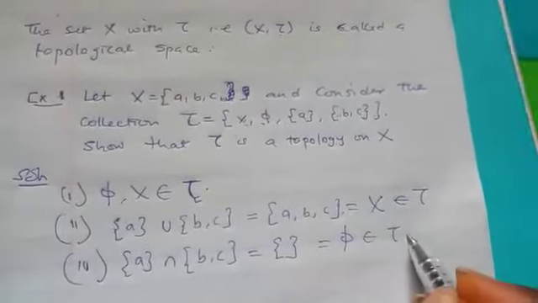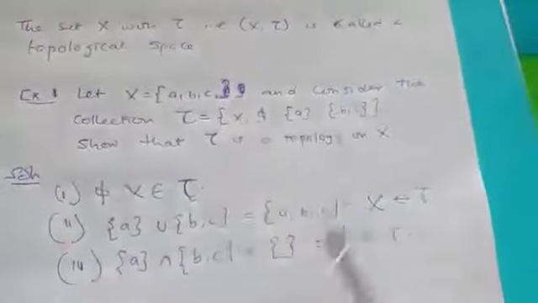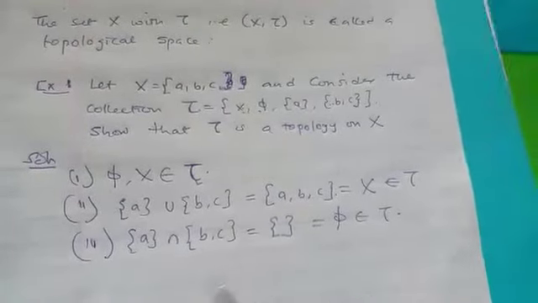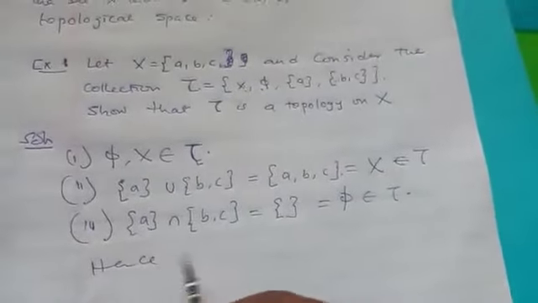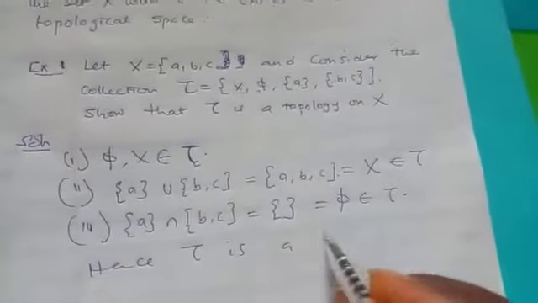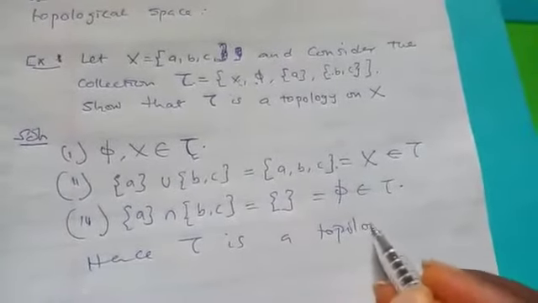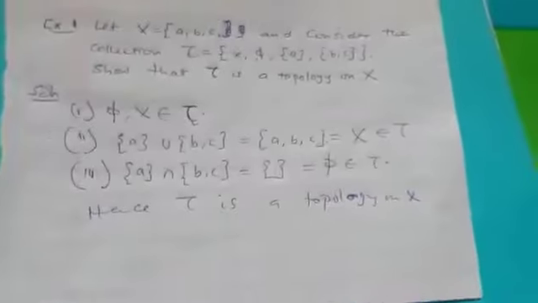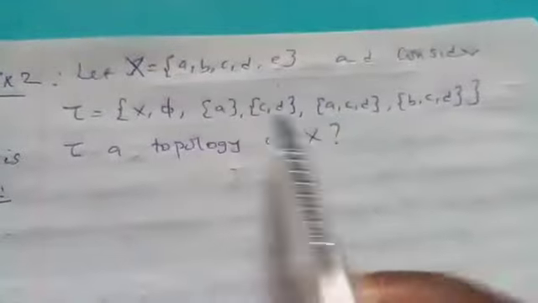An empty set is also in tau. So in that case, the three properties are satisfied. So you can now say that hence tau is a topology on S.